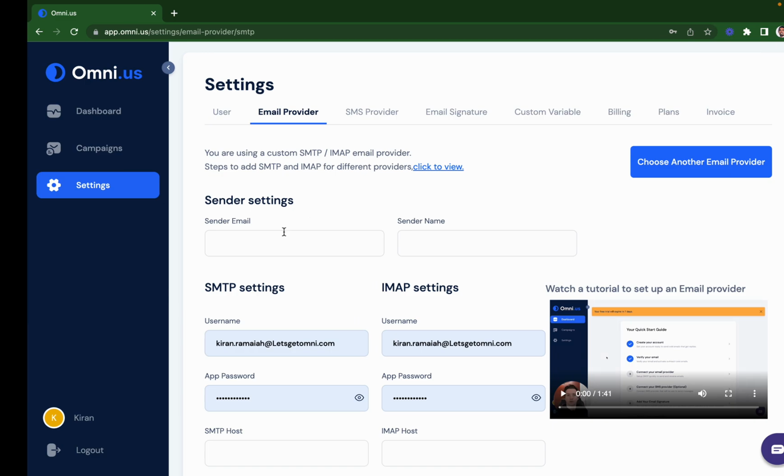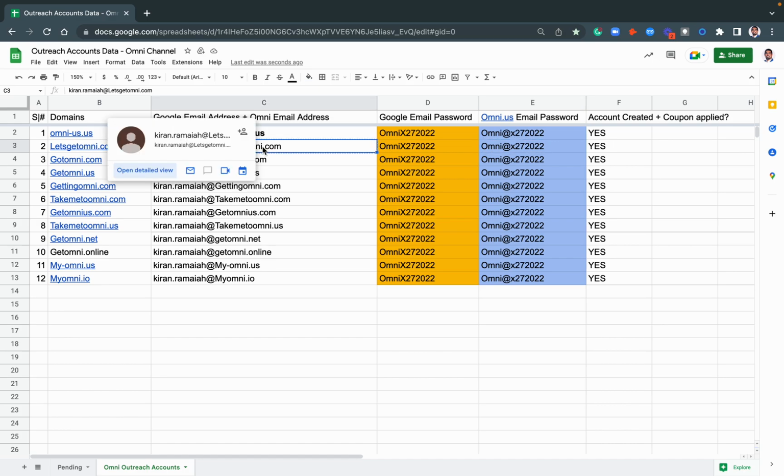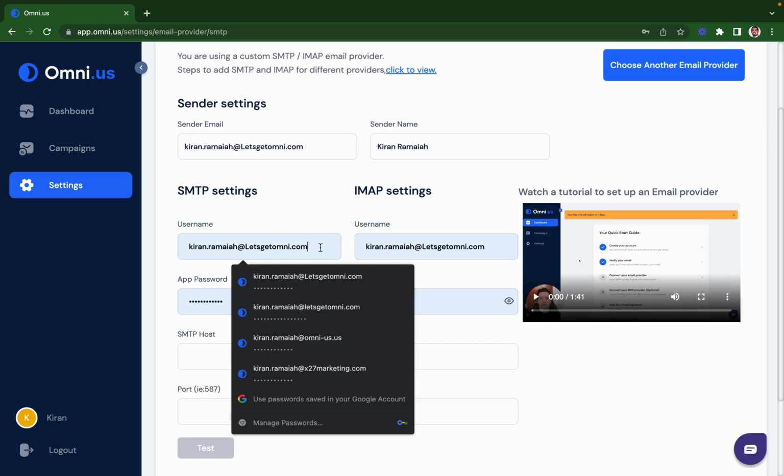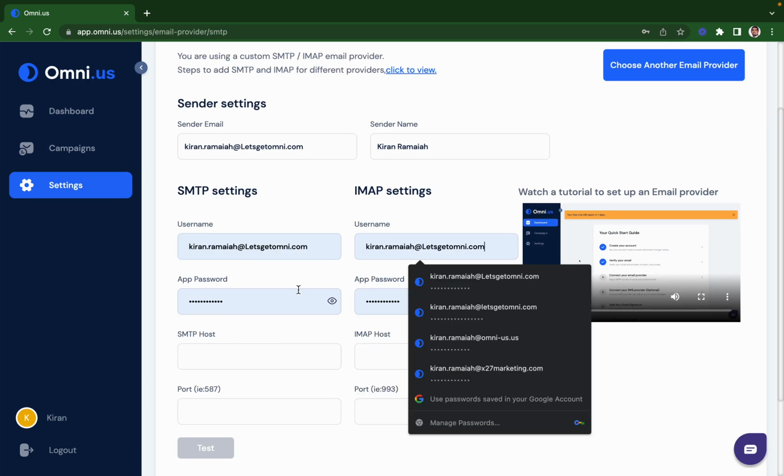So what is the sender email? The sender email is this one, right? And this is the sender name. Sender name can be the full name. That's my name, right? Because you're going to be using my account to send emails. Again, the username is the same, and the IMAP setting is the same.